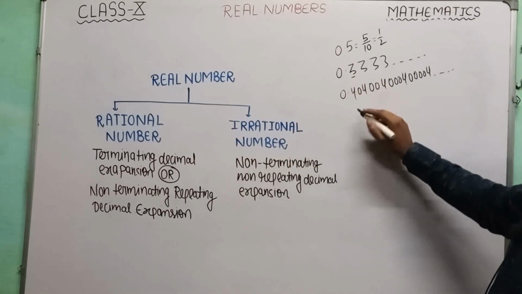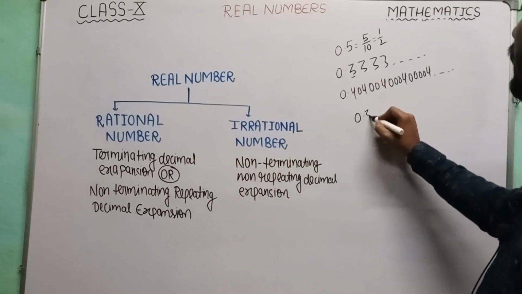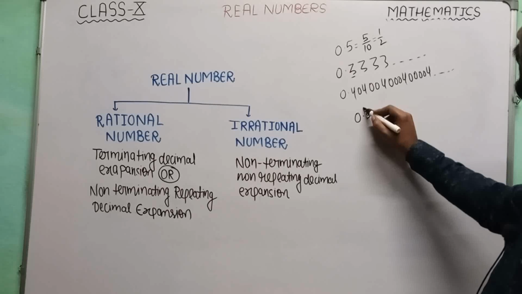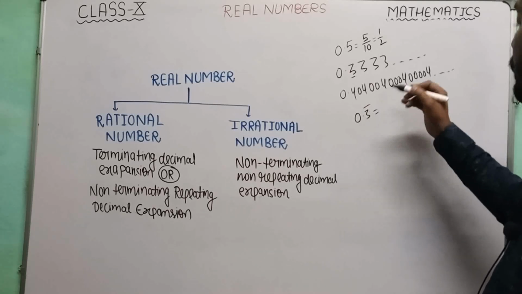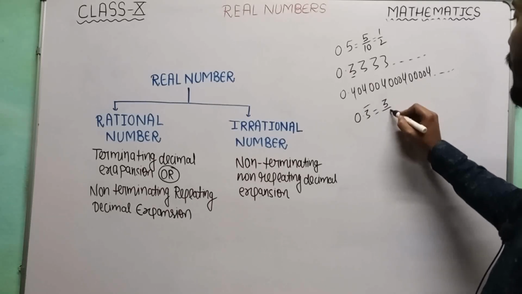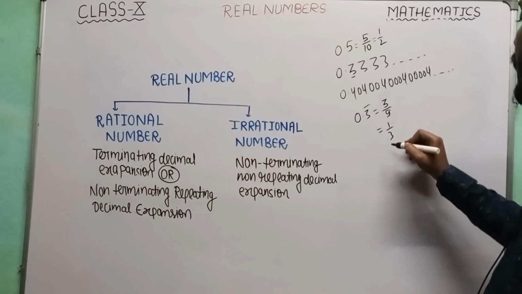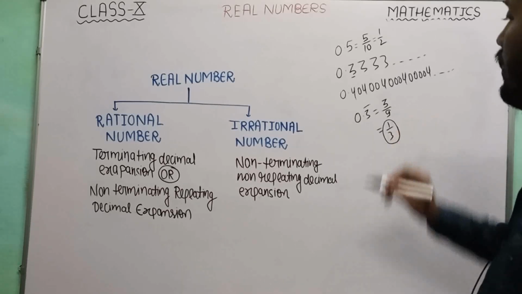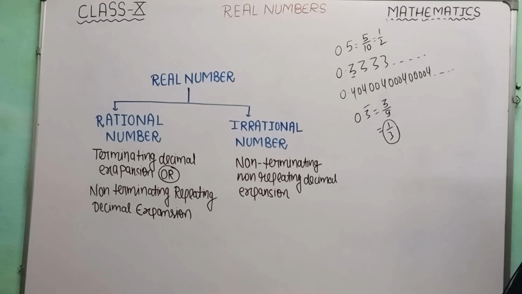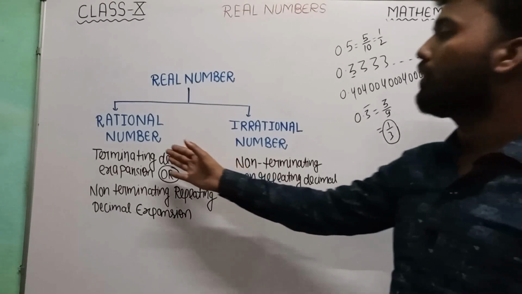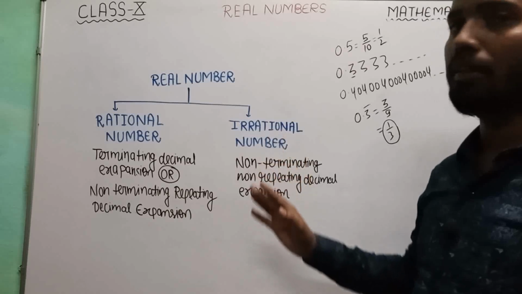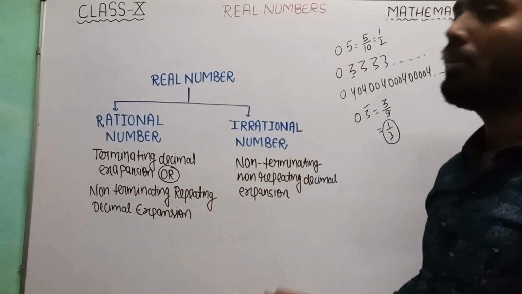If we talk about 0.333 till infinity, then it can be represented as 3 by 9, that is equal to 1 by 3, which is also a rational number. So there is one more definition of the rational number and the irrational number, which is written on the board.